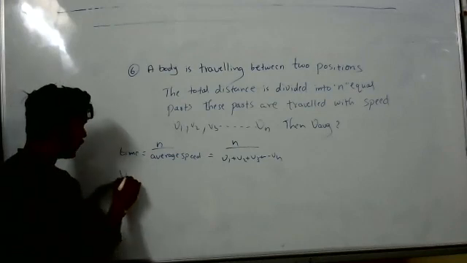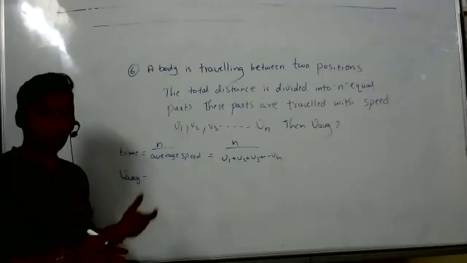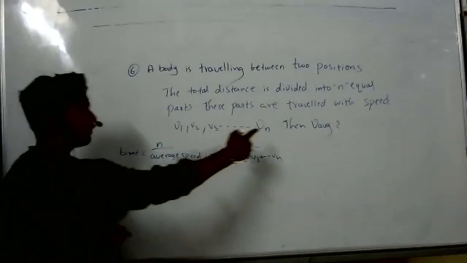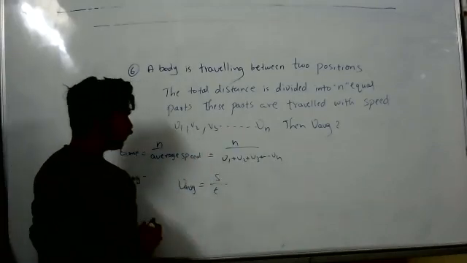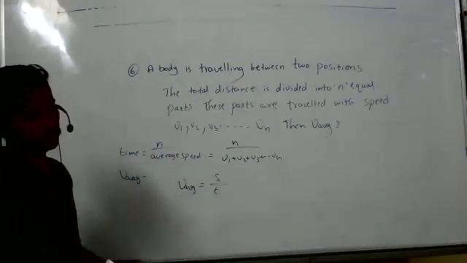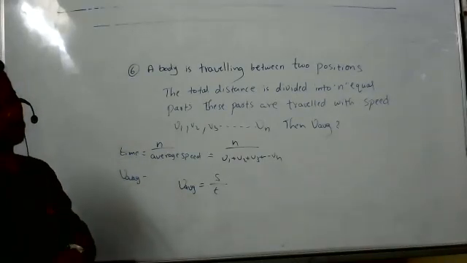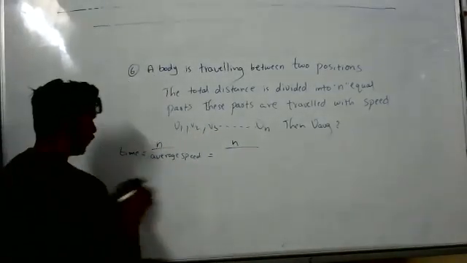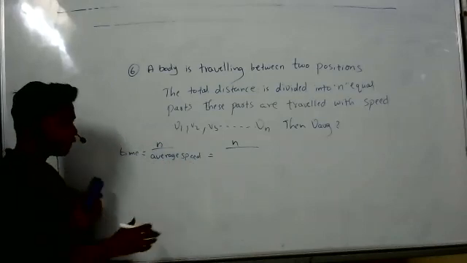Yes, ma. Average speed or total speed? Total speed, not average speed. What we are calculating? V average, right? V average is equal to total distance by total time. You have replaced v1 plus v2 plus v3 with average speed, right? Yes, so it has to be total speed because you're not dividing by n. Exactly, sir. What we have to do? Let's see. We have time. If I want to calculate n by average speed, right?